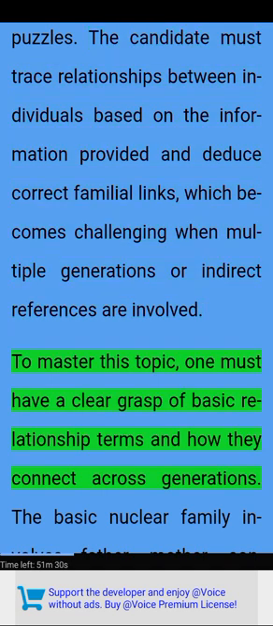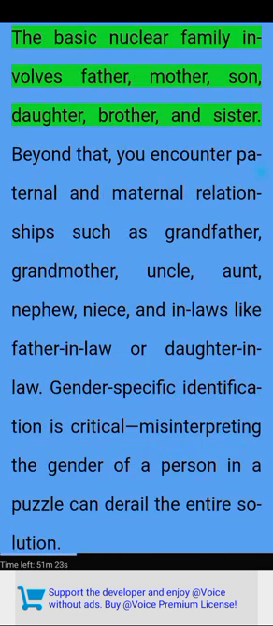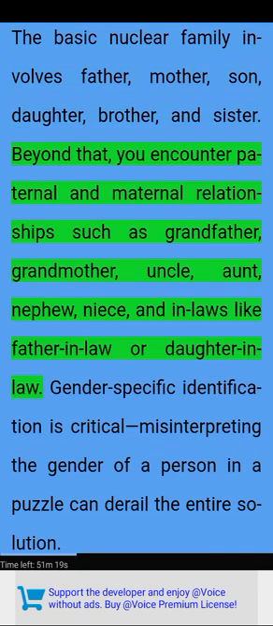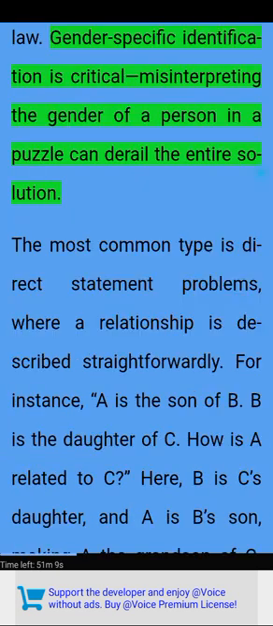To master this topic, one must have a clear grasp of basic relationship terms and how they connect across generations. The basic nuclear family involves father, mother, son, daughter, brother, and sister. Beyond that, you encounter paternal and maternal relationships such as grandfather, grandmother, uncle, aunt, nephew, niece, and in-laws like father-in-law or daughter-in-law. Gender-specific identification is critical. Misinterpreting the gender of a person in a puzzle can derail the entire solution.